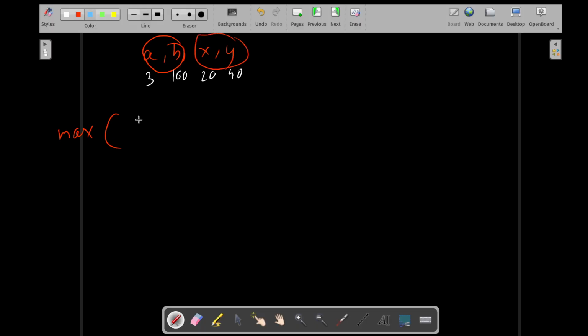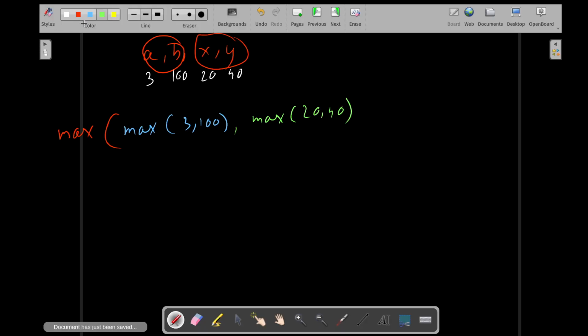So you will write 2 maxes: max a comma b, so let's write 3 comma 100, and you have max x comma y, 20 comma 40. When you do this, this max will find which is the bigger number over here, 100. So you get 100 over here.